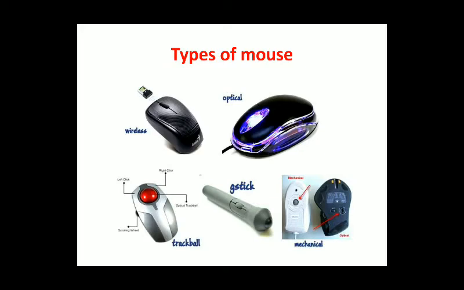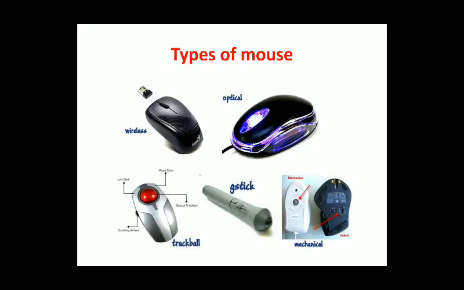Then your wireless mouse, which is connected through Bluetooth. You have to turn on the Bluetooth in a laptop or a computer, and with that Bluetooth connection you can use the wireless mouse. So the wireless mouse is used for many computers and is totally dependent on Bluetooth. Then the trackball mouse is used for video gaming. For example, if you want to play a video game, the trackball mouse is used to play the PlayStation. So that type of mouse is also available.